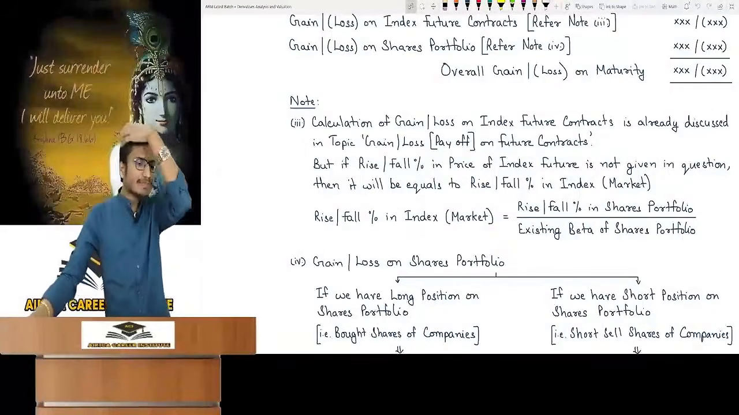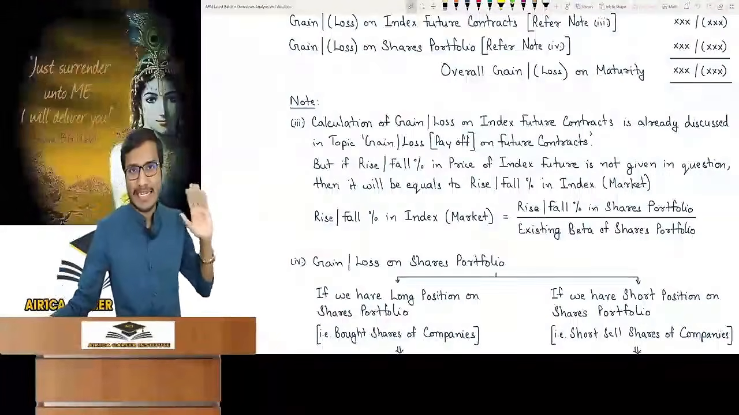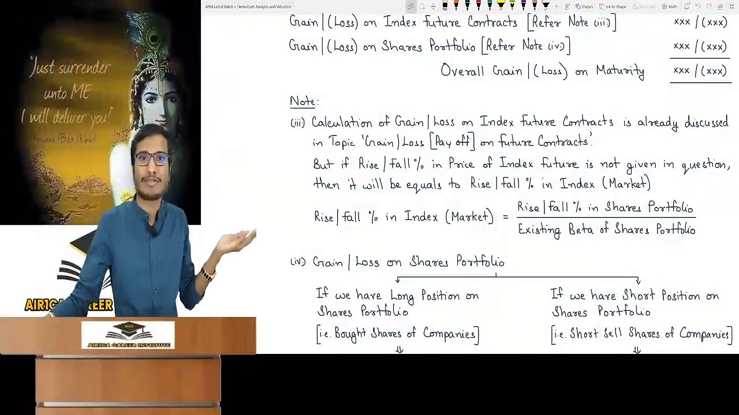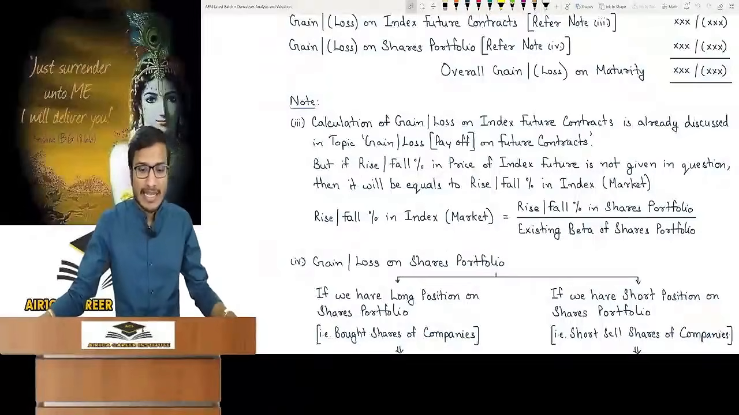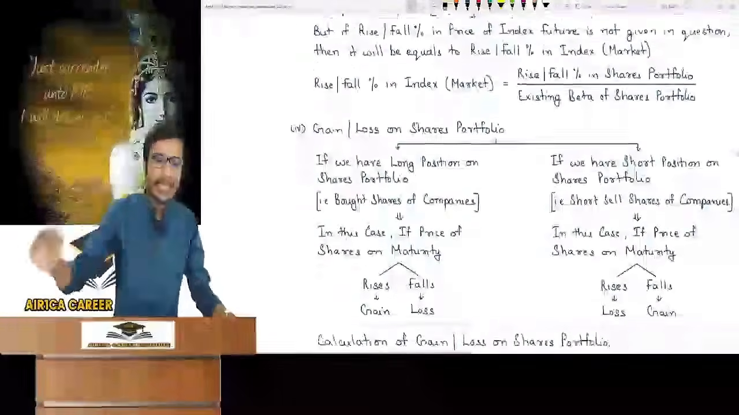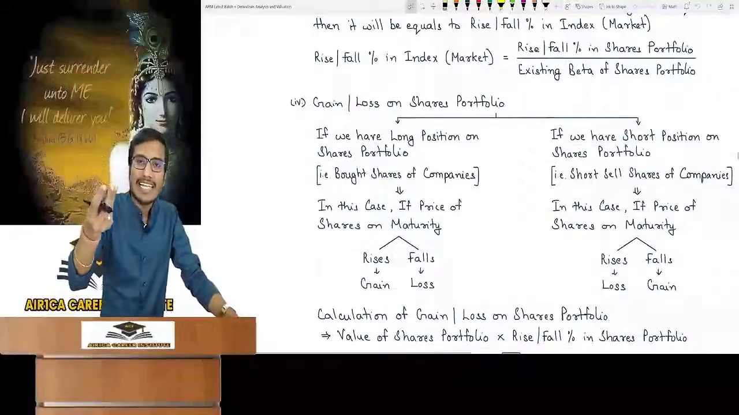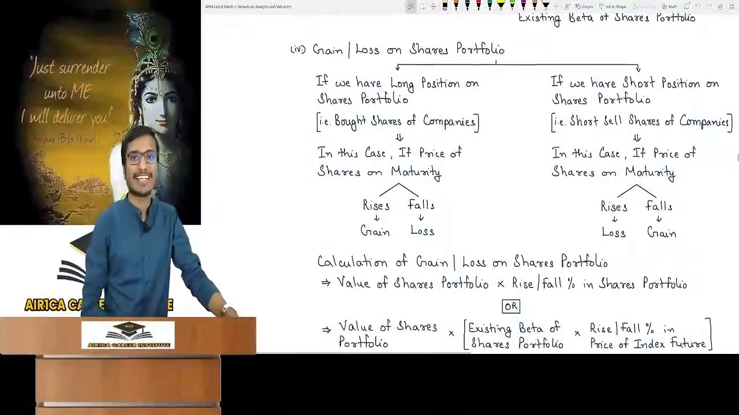You will get rise fall percent in index or market. We have just taken beta's formula. We'll consider this as rise fall percentage of index future. We have learned how to calculate gain loss on index future contracts. Now gain loss on shares portfolio. This was not something to teach, but still.